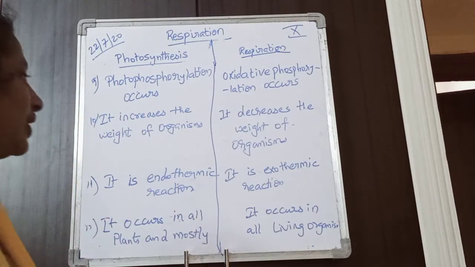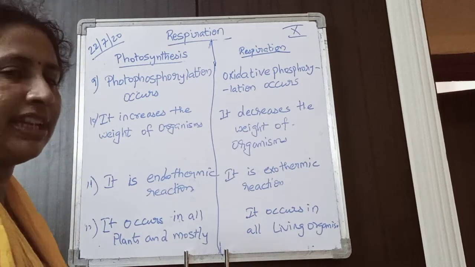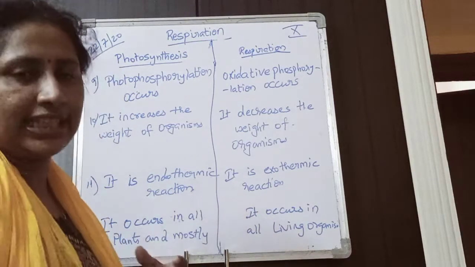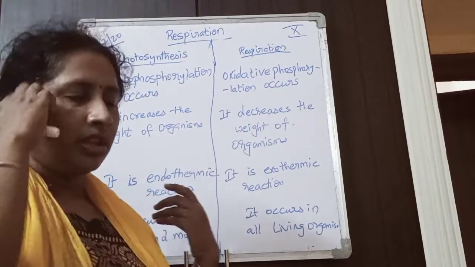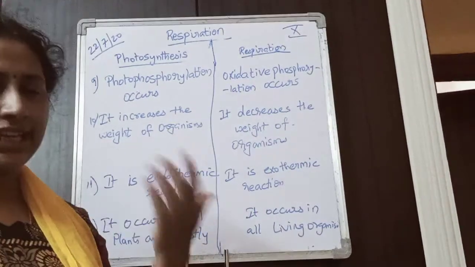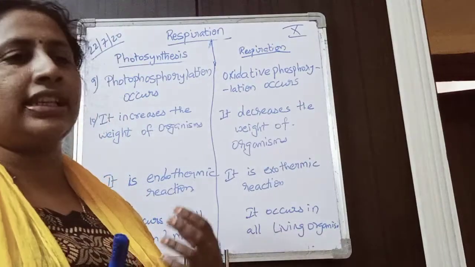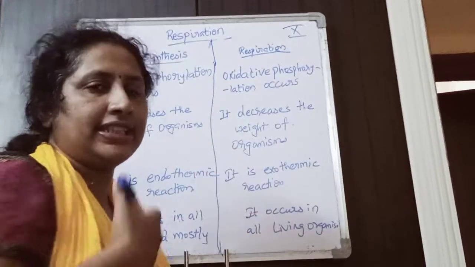Next, photosynthesis is an endothermic reaction. What is endothermic? It means it needs some outside energy to occur. For the reaction to occur, outside energy is needed.